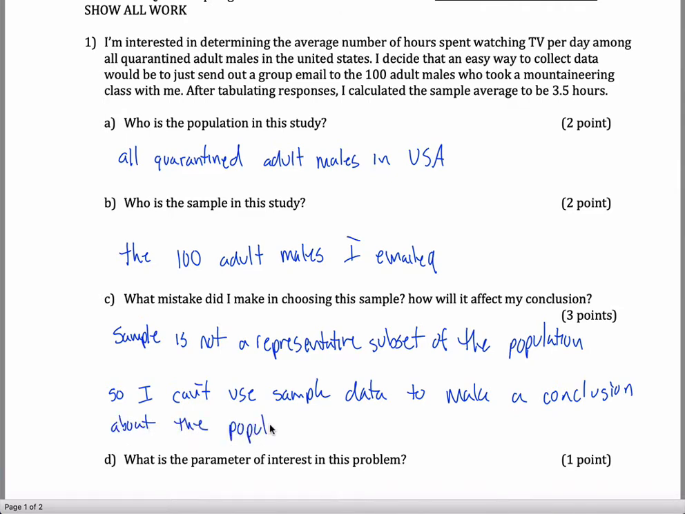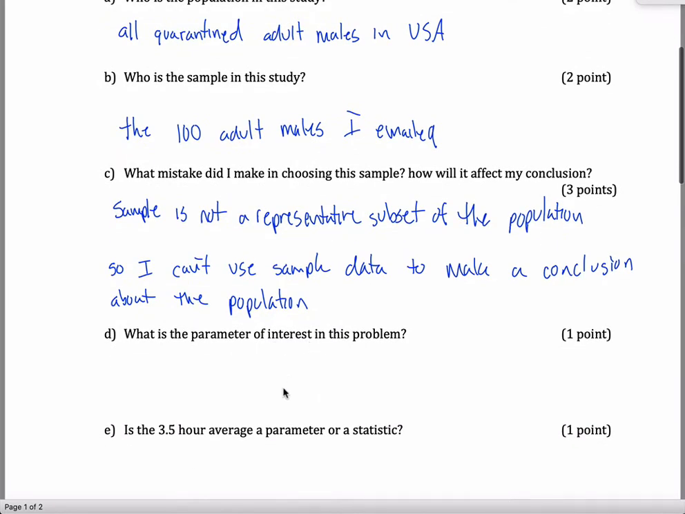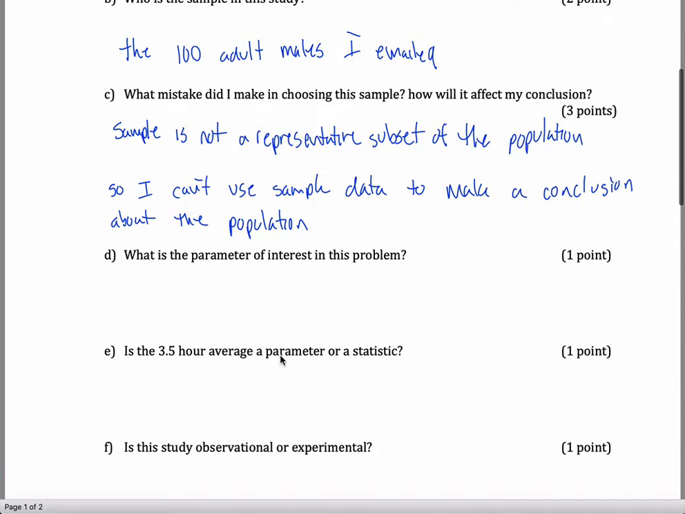Or I guess you could say that if you tried to use the sample data to make your conclusion about the population, it could be misleading or something to that effect. Fine, whatever. What is the parameter of interest in this problem? And then is 3.5 hours a parameter or statistic?